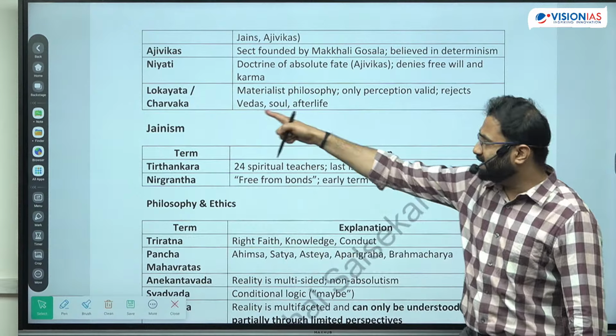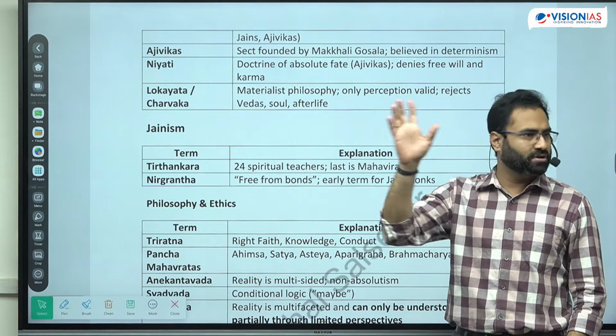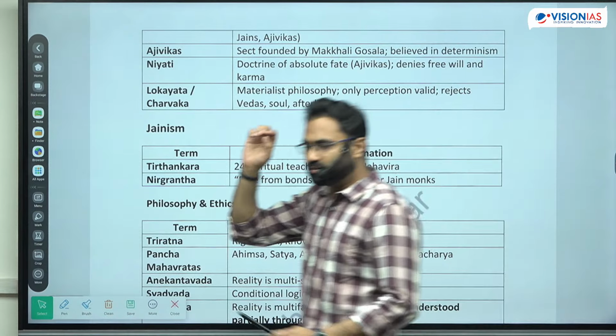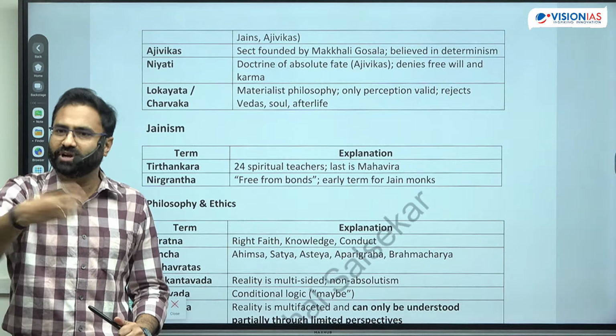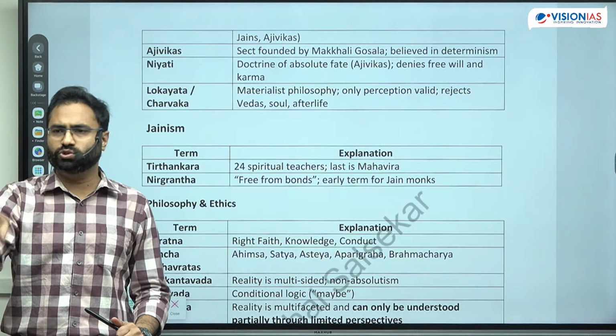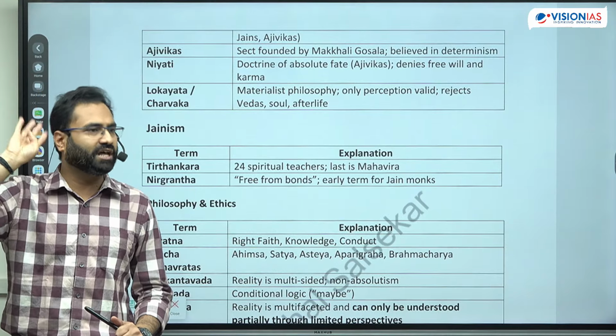Now what exactly is the thought process or belief of Lokayat or Charvak? Khao piyo aur maze karo, right? So क्या बोलते हैं कि if that maze has to be done by borrowing from someone, they are also not shying from that, because they say कि there is no fifth element which is ether. There are only 4 elements.